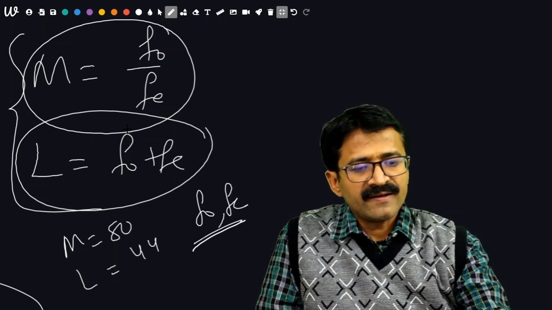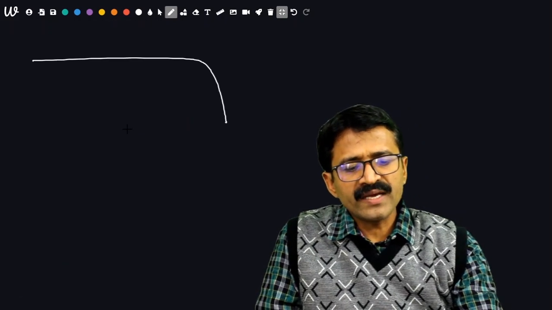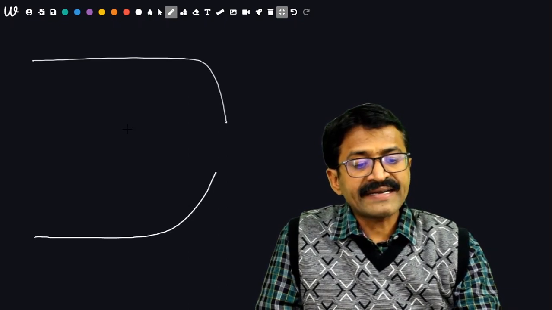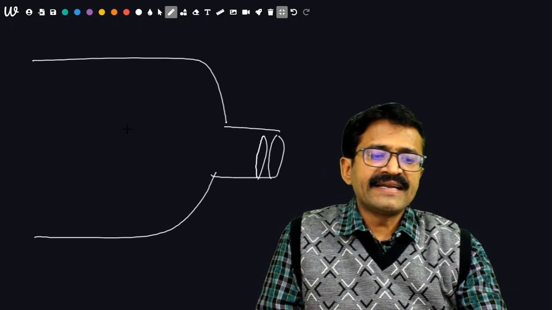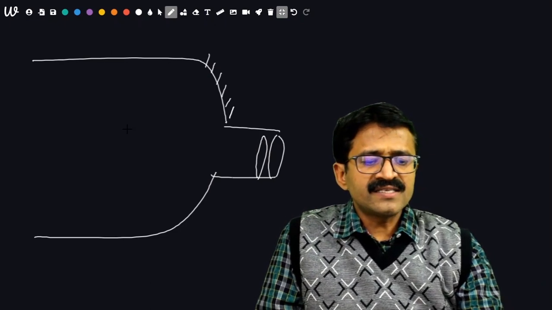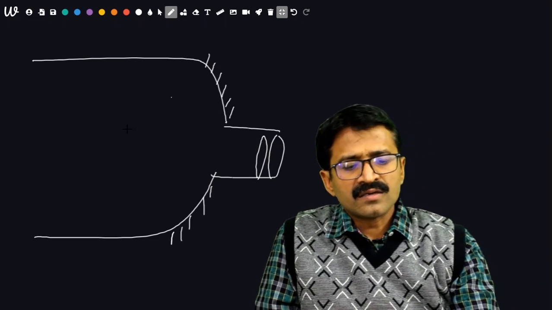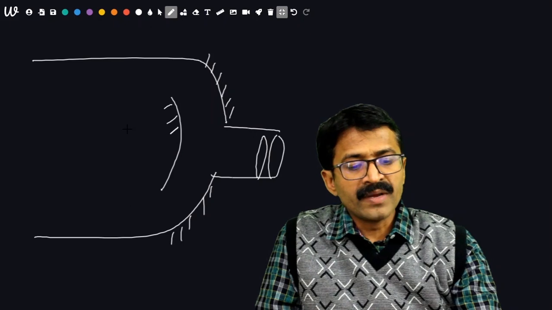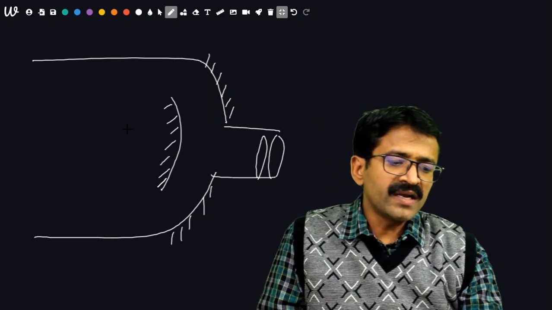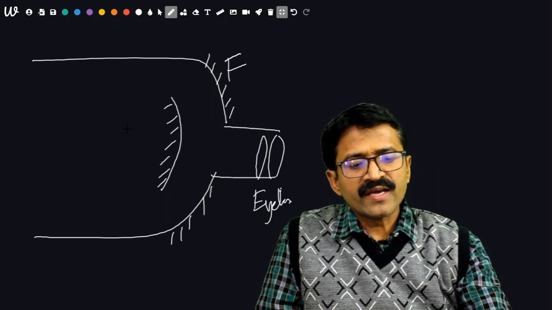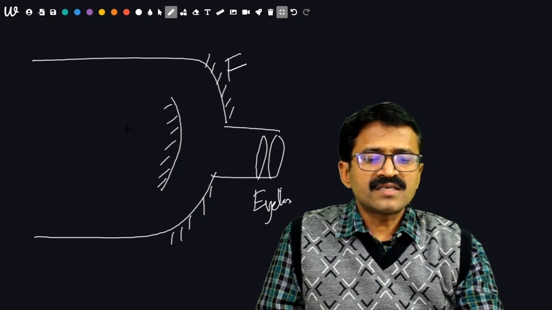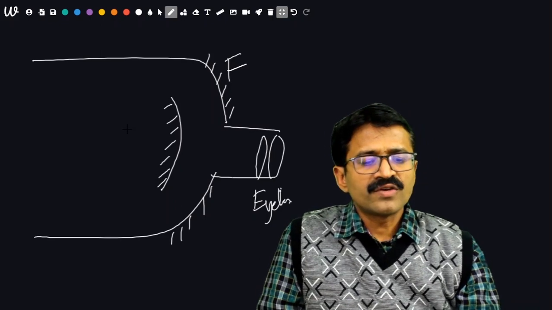On the other hand, the other kind of telescope is the reflecting telescope, which is also known as the Cassegrain telescope. It has a big concave mirror, a convex mirror and an eye lens. This is the eye lens. This is the concave mirror of high focal length. This is the convex mirror of short focal length.